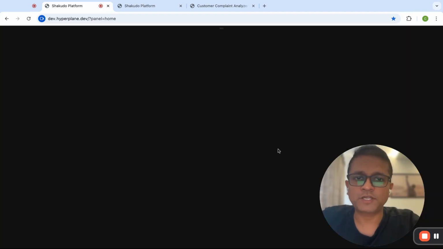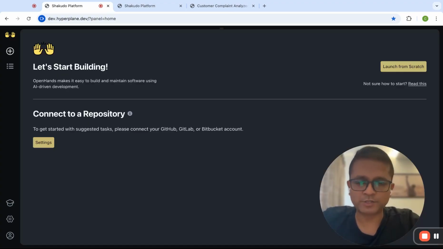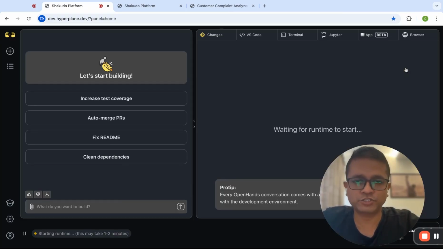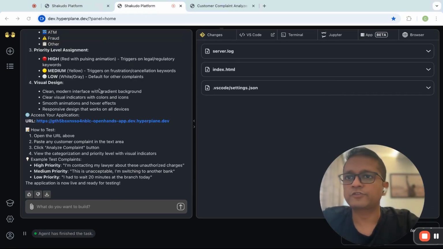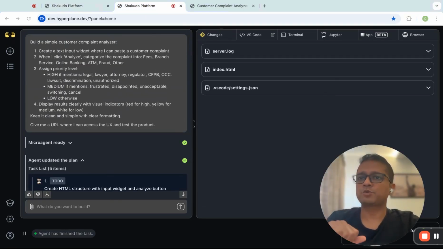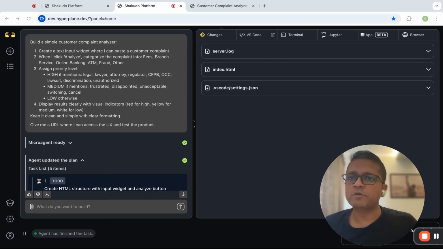So let me go to OpenHands from Shakudo. That was the Shakudo dashboard. I clicked on OpenHands, I come here, I launch my interface, and the agent is here. Now I can start coding. For the purpose of this demo, I've done some pre-work. I gave a prompt in natural language describing what I want.